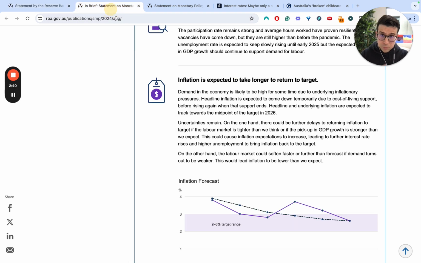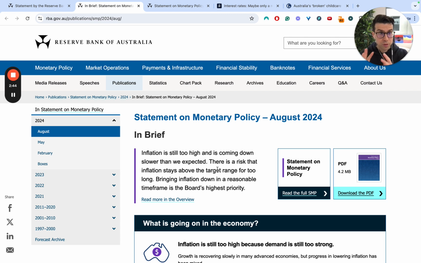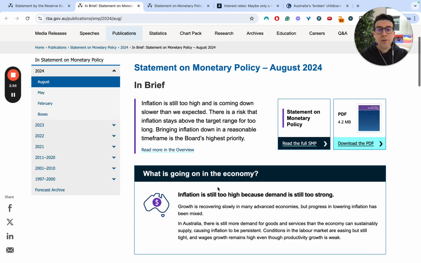Now, you can get more data, like that was the media release. You can get the statement of monetary policy. It's a 64-page document which does a deep dive with loads of stats. Fully recommend it post-trials if you need some stats around monetary policy. But you can also get the in-brief summary of the statement.